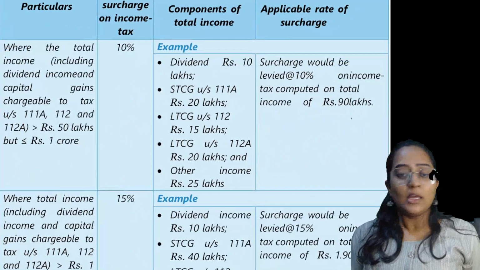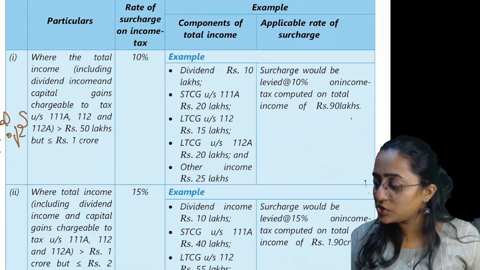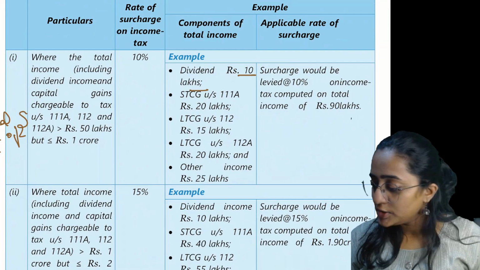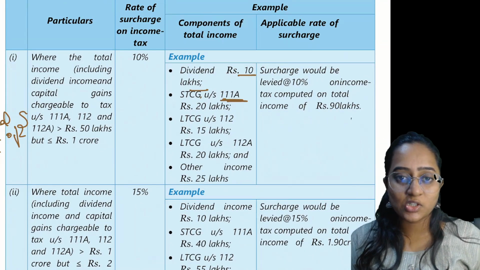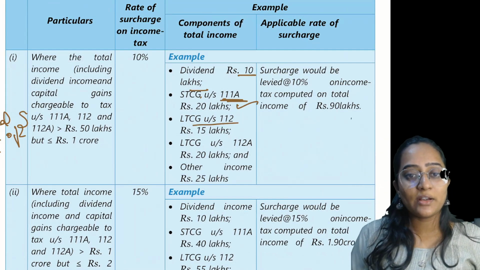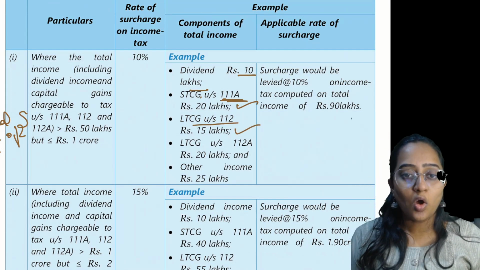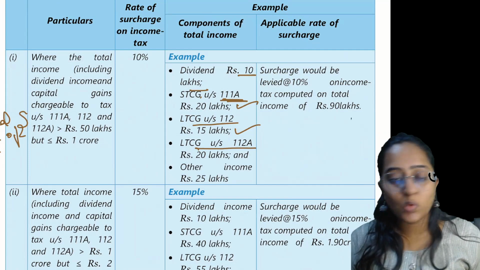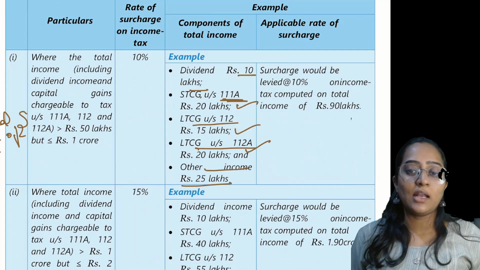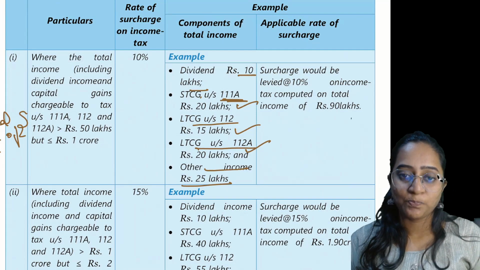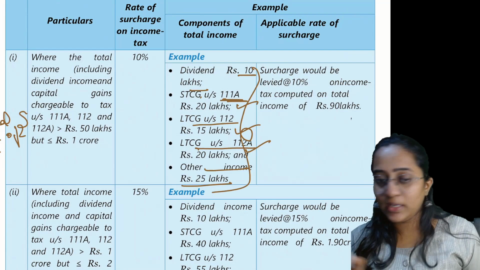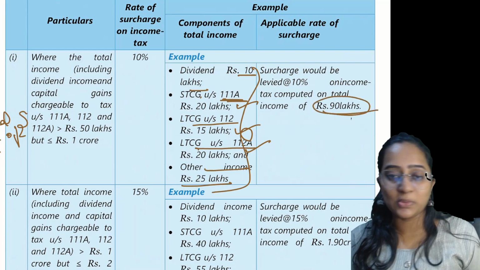See, dividend is how much in my example? In the example which we have taken, 10 lakh. Short-term capital gain under section 111A, 20 lakh. Long-term capital gain under section 112, 15 lakh. Long-term capital gain under section 112A, rupees 20 lakh. And other income is greater than 25 lakh. See, if you add everything, you will get 90 lakh rupees.